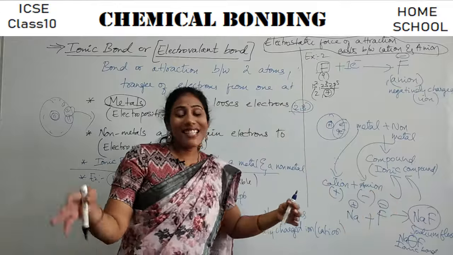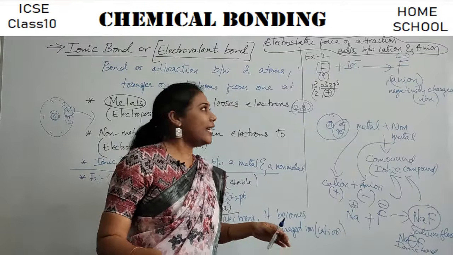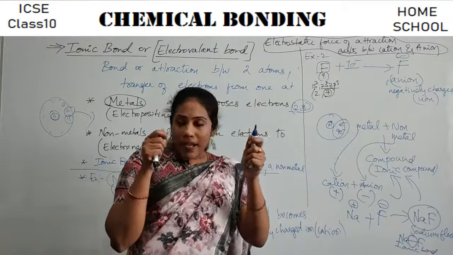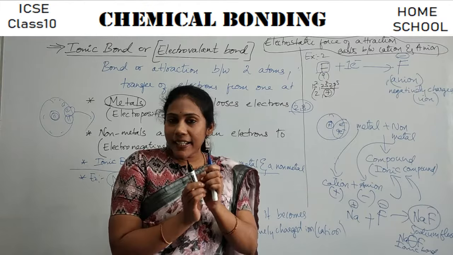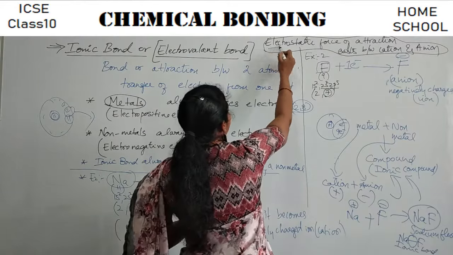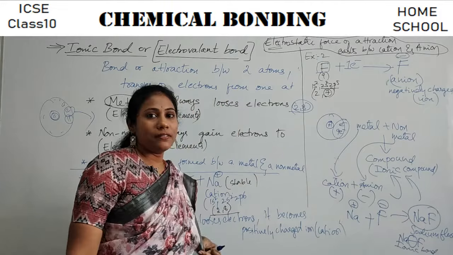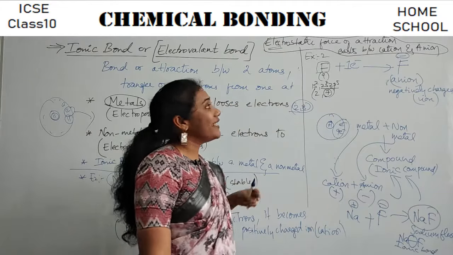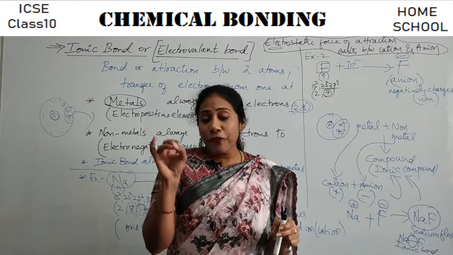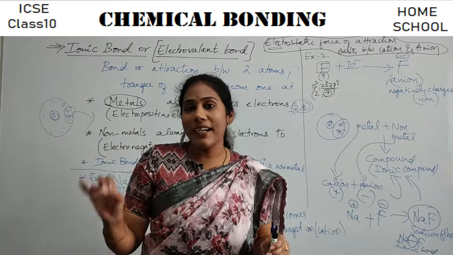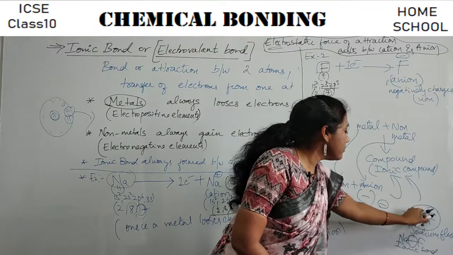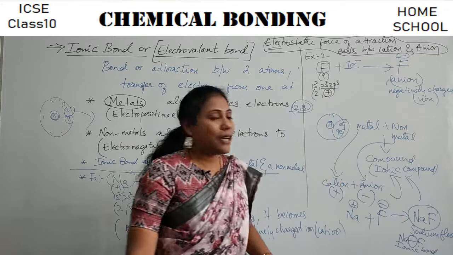This is why we call it transfer of electrons. Because electrons have transferred, ions are created, and an attraction is possible between positive and negative charges. That attraction we call electrostatic force of attraction. This is what we call the ionic bond. Clear? Now let us study a few examples of forming ionic bonds, and the compounds we call ionic compounds.